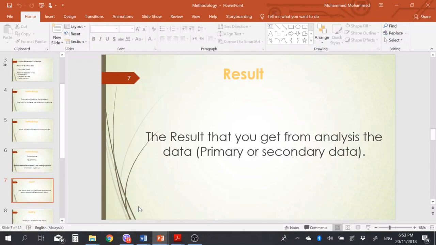Okay, so the result is just that you get the data and you analyze it. This is the result.